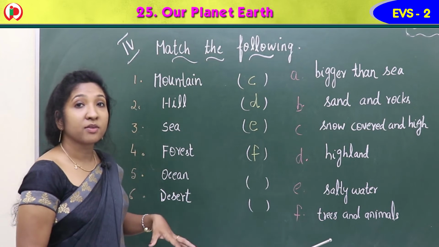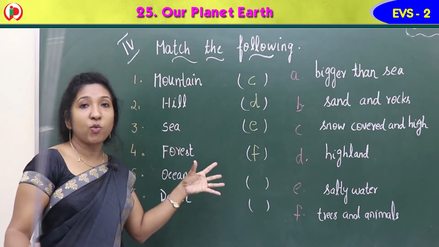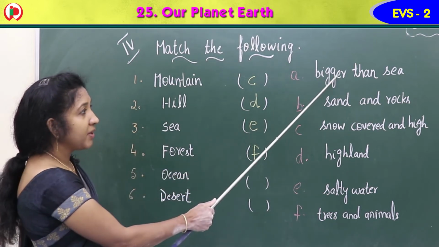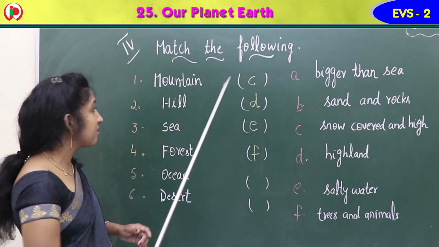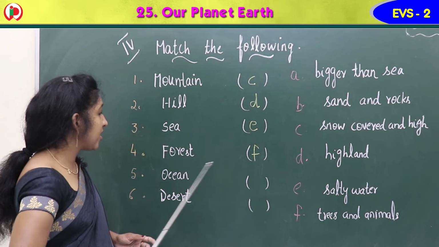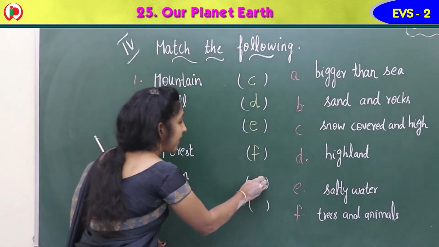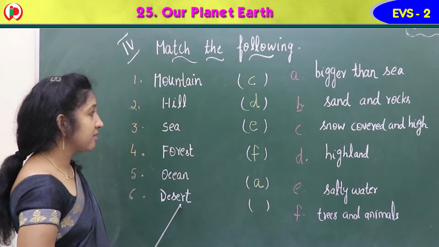5th one, ocean. Ocean is, yes, it is bigger than sea. Large water bodies, bigger than sea. Ocean, bigger than sea. A. So 5 matches with A. So ocean, here we can write A, bigger than sea. Yes, A.